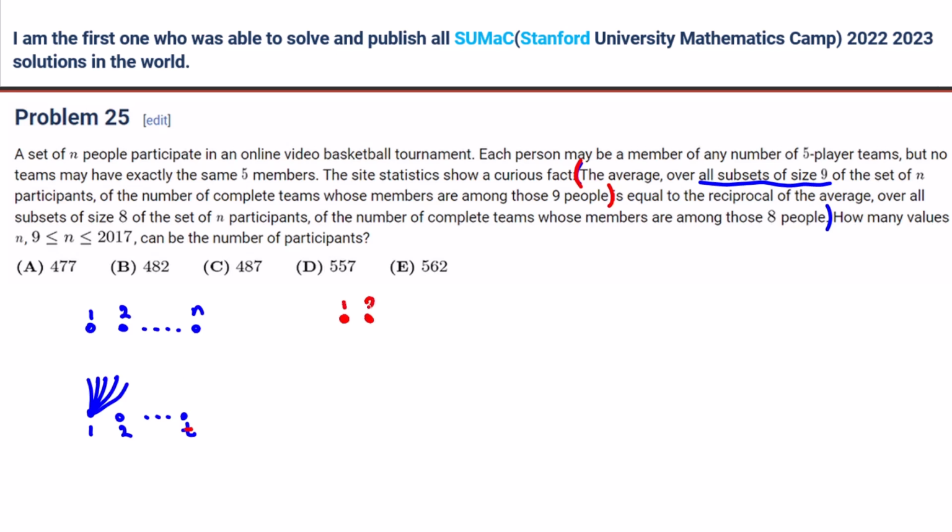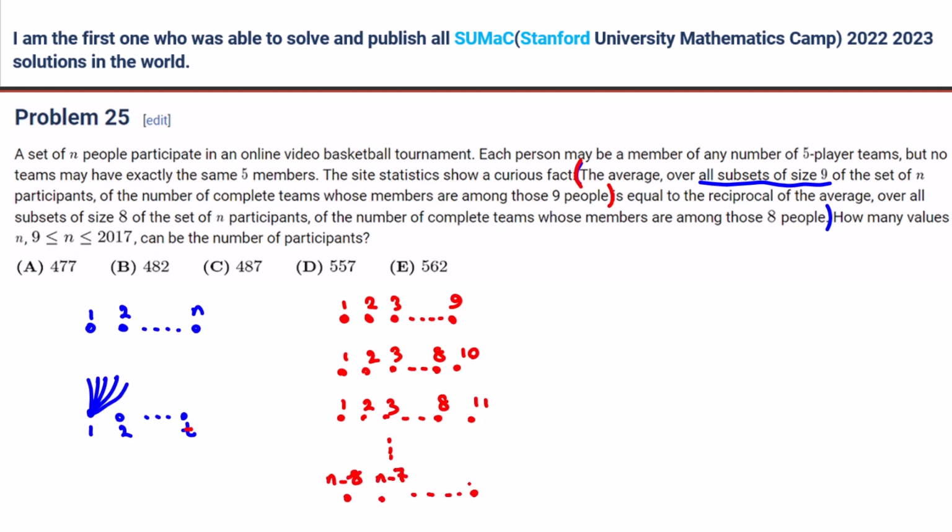So it is double counting. Look, we can say all 9 people here, 1 to 9, then 1, 2, 3, 8, 10, right? 1, 2, 3, for example, 8, 11, right? All the way to n minus 8, n minus 7, all the way to n.